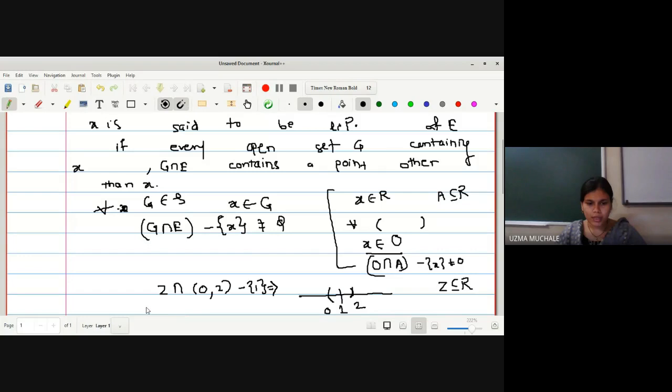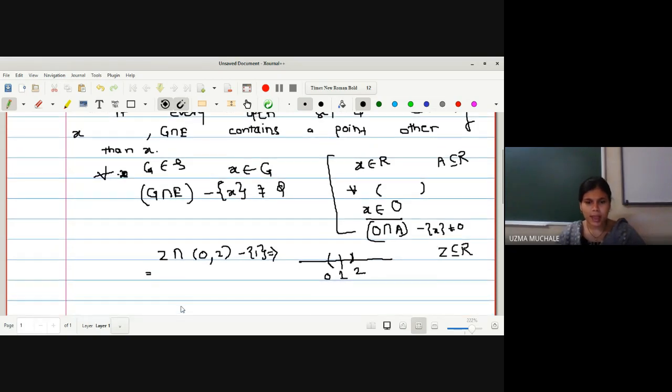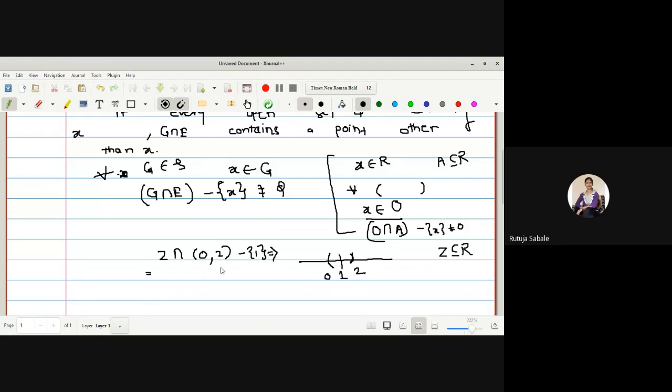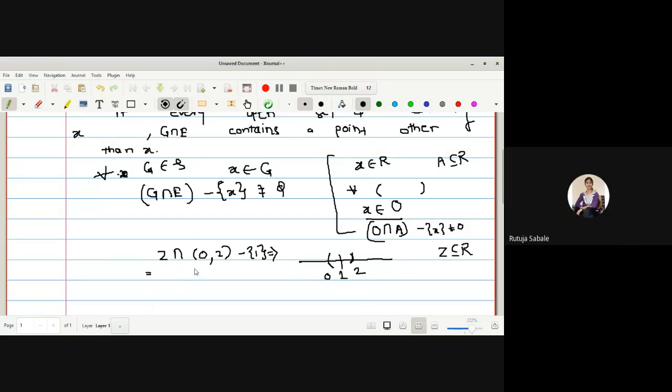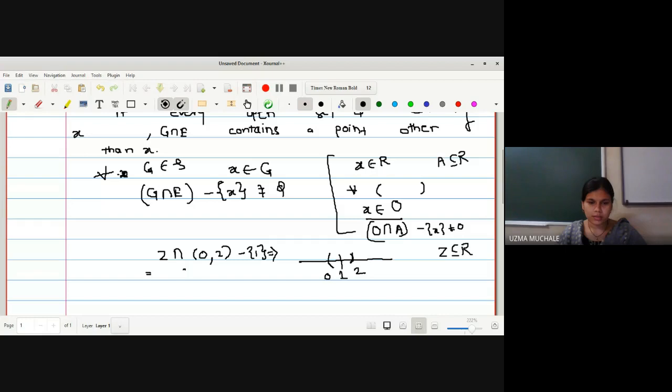Now let me evaluate the consideration. Intersection of Z with 0 to 2, whether it is empty or non-empty. Can anyone tell me how to evaluate this? Is there any integer other than 1 in the interval 0 and 2? No, ma'am. So what is the intersection of the set of integers with the open interval 0 to 2? Okay, it is singleton 1 minus singleton 1, which is equal to the empty set,